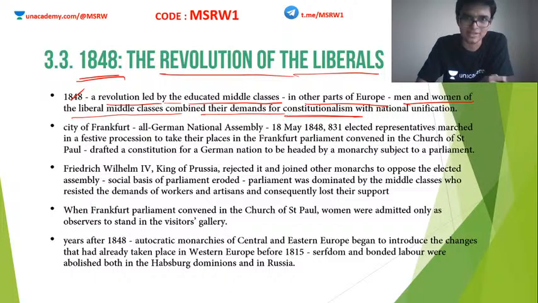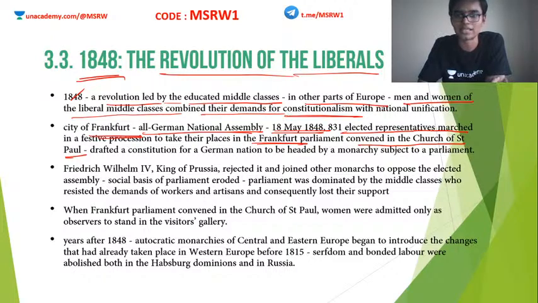So, everybody came together at a city known as Frankfurt. And in this city, an all-German National Assembly was set up on 18th May 1848, and 831 elected representatives came to this city of Frankfurt. Clear? And convened in the church of Saint Paul. Okay, Saint Paul Church in the city of Frankfurt. This all-German National Assembly was formed in the year 1848. 831 elected representatives came together to draft a constitution for Germany.